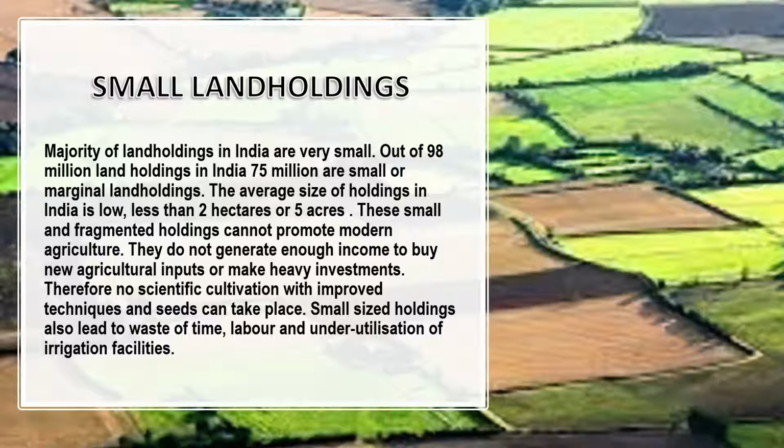They do not generate enough income to buy new agricultural inputs or make heavy investments. Therefore, no scientific cultivation with improved techniques and seeds can take place. Small size holdings also lead to waste of time, labor, and underutilization of irrigation facilities.